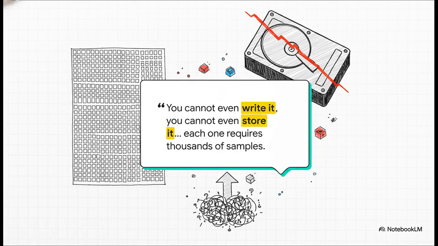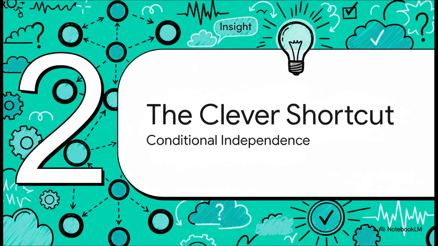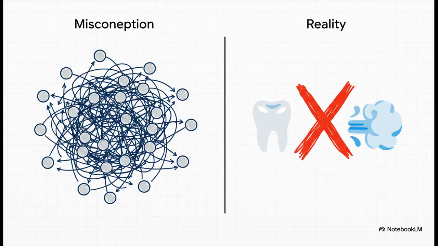And listen, it's not just about finding a hard drive big enough to store the table. The real killer is the data. To fill out that 1,000,000-row table with numbers that are actually accurate, you would need an insane amount of data to learn from. It's not practical at all. Okay, so if that's the problem, what's the solution? Well, it turns out it comes from a really elegant, almost simple observation about how the real world is put together. And here's the key idea.